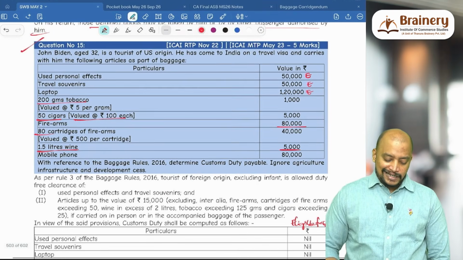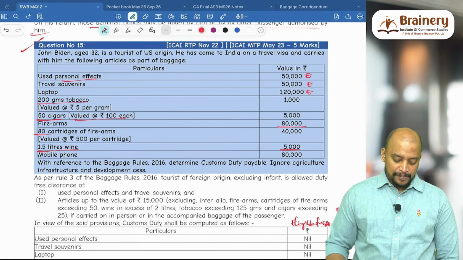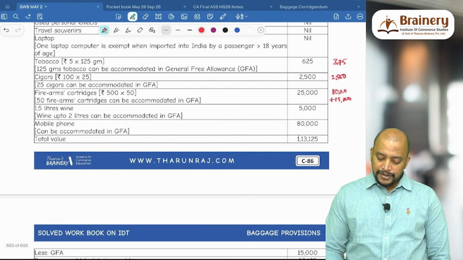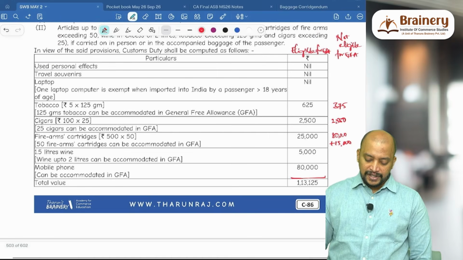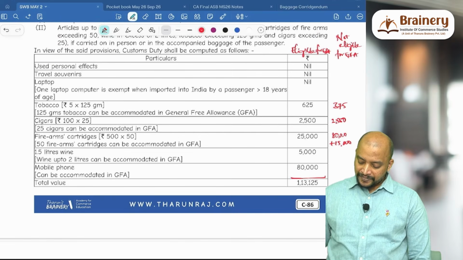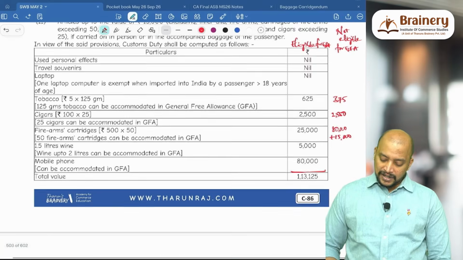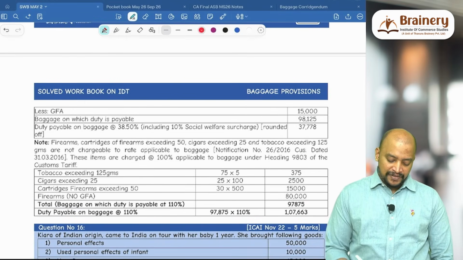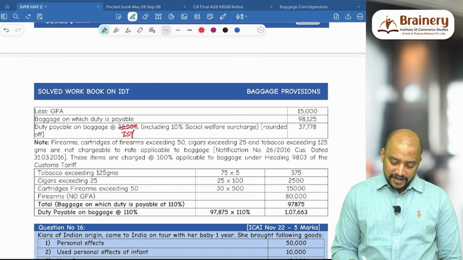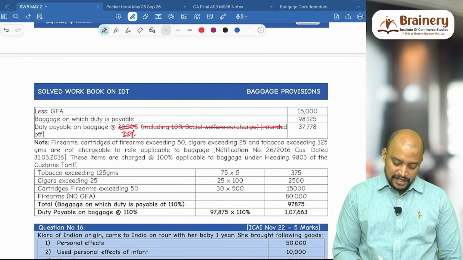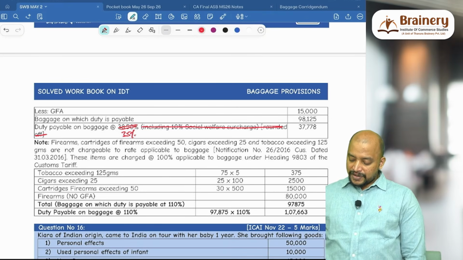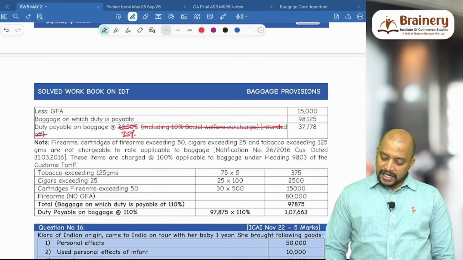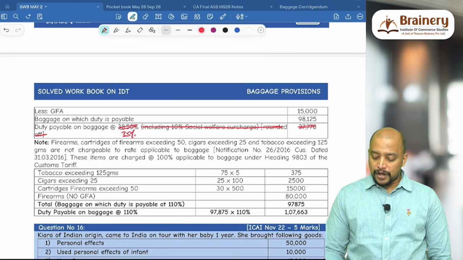Mobile phone, as it is not given in personal effects, it is given separately, which means it's a new one, 80,000. So first we need to take what is eligible for GFA, that is 625 plus 2,500 plus 25,000 plus 5,000 plus 80,000, which is 1,13,125, minus 15,000 as he is a tourist of foreign origin. So 98,125. On that 98,125, 35% should be taken. 98,125 into 35% is 34,343.75 rounded off.